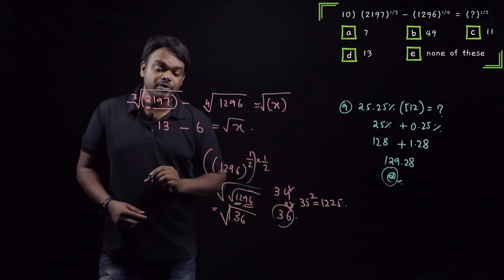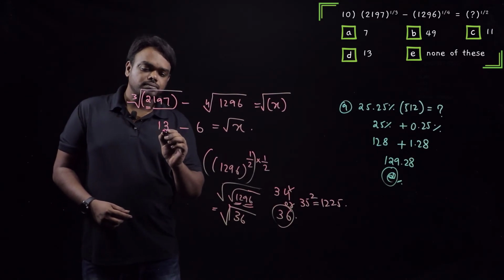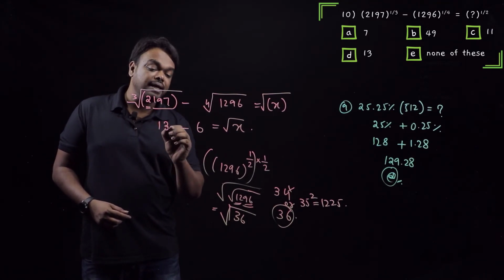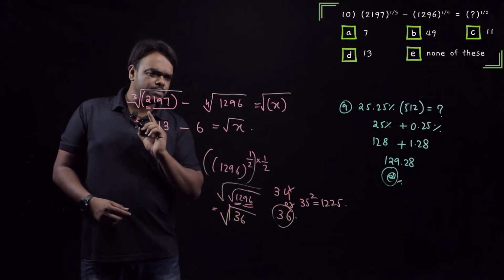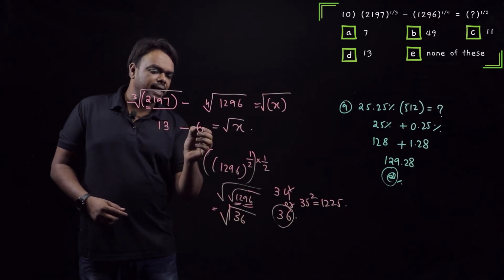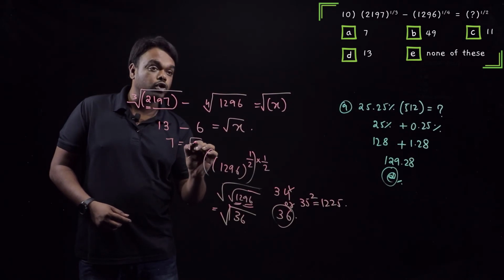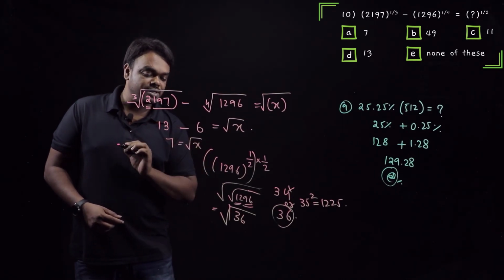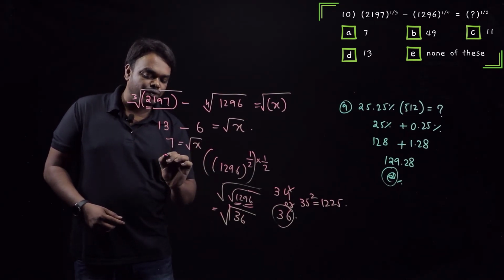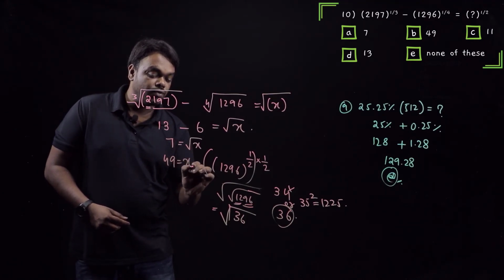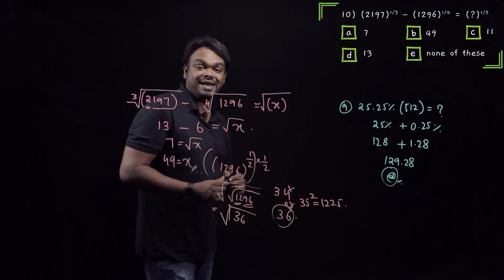Right? Now, what else we have here? 13 minus 6. That is 7. 7 is equals to root of x. So, the root comes this side. 7 square 49. x is equals to 49. That must be my final answer.